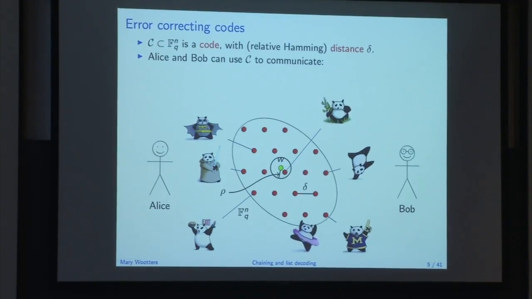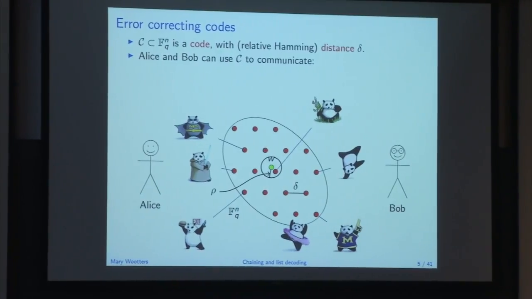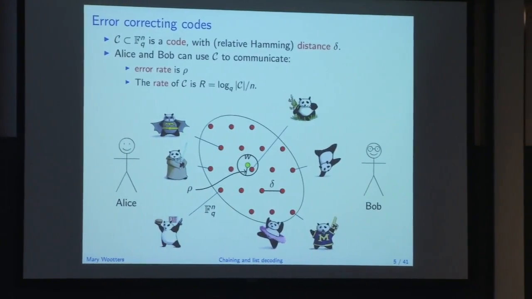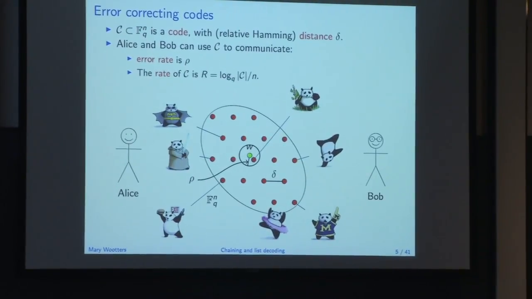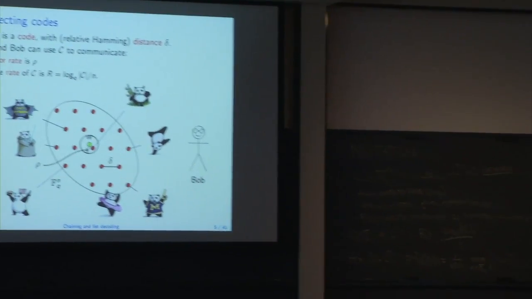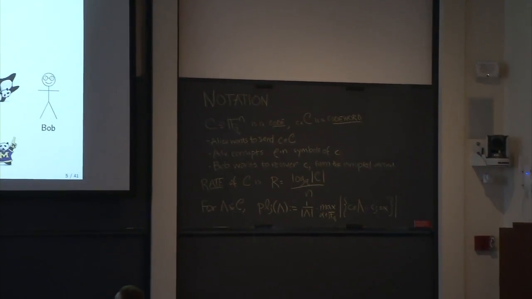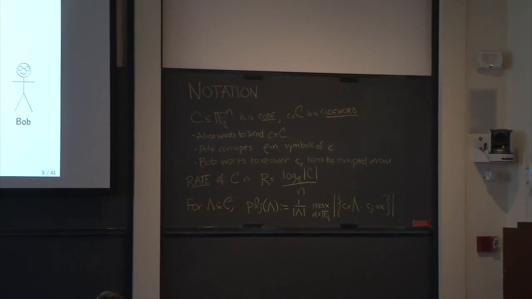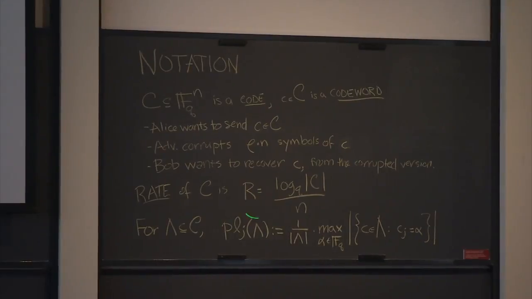So, there are many things we care about in error-correcting codes. A few parameters that we're going to care about in this talk are this error rate rho, so how much the bad guy gets to corrupt, and also the rate of the code, which somehow measures the redundancy that they use. So here, the rate is defined this way. It's this fraction. I guess this is confusing. The log applies to just C, and then the n is on the bottom. It's written less confusingly there.